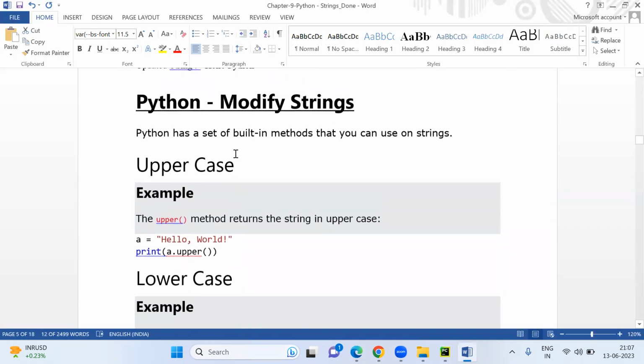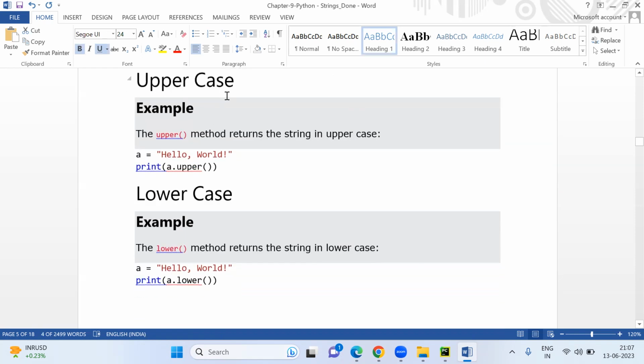Now, Python modify string. If you want to modify the string, Python has a set of built-in methods that you can use on a string. Uppercase: if you want to convert the value to uppercase, it is simple, print the variable name dot upper function. Whatever the value is there, it will be converted to uppercase.